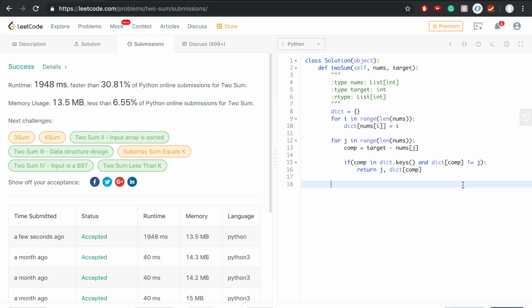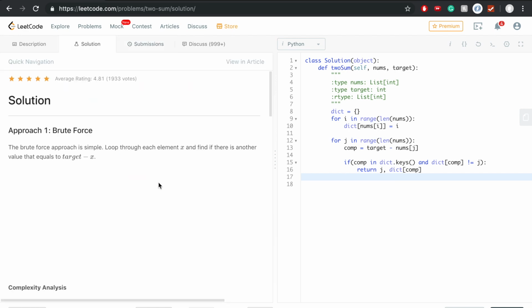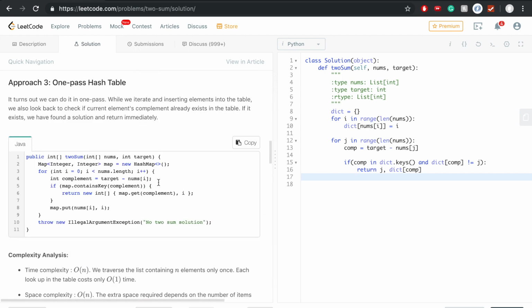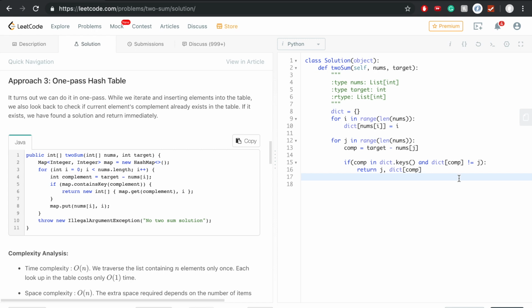There is another way to do this. If you look at their solutions, there is a better way, they call it one pass hash table, but this is a completely acceptable solution. This works. They could test your ability to code. They could test your way of thinking. You could come up with better data structures to assign and things like that.